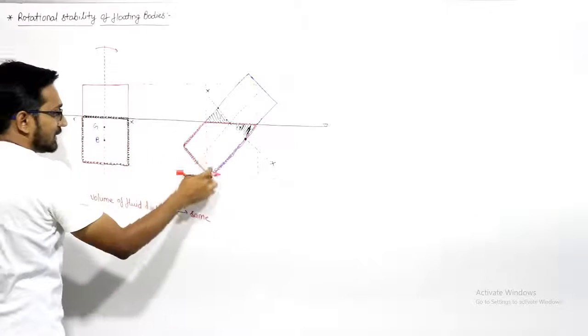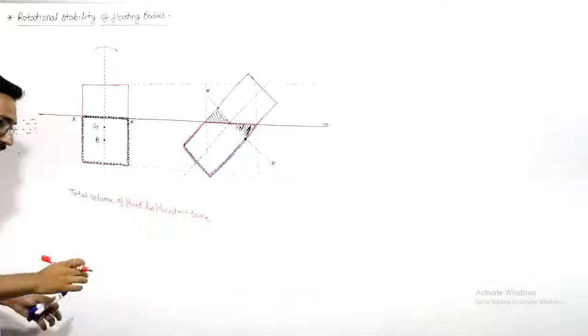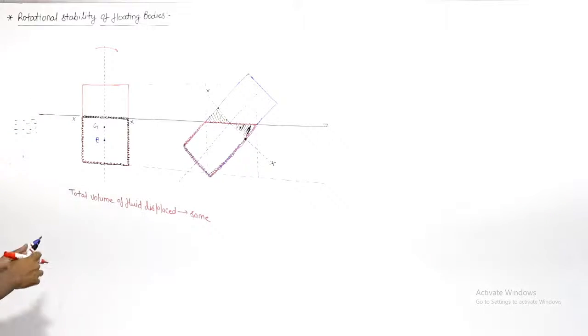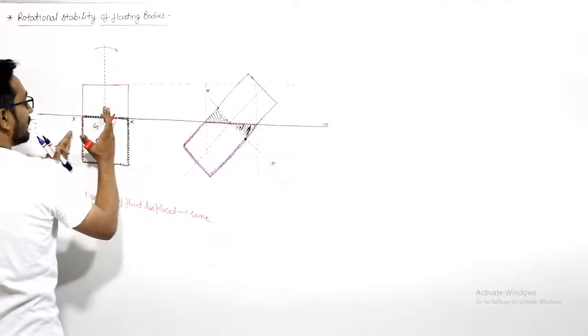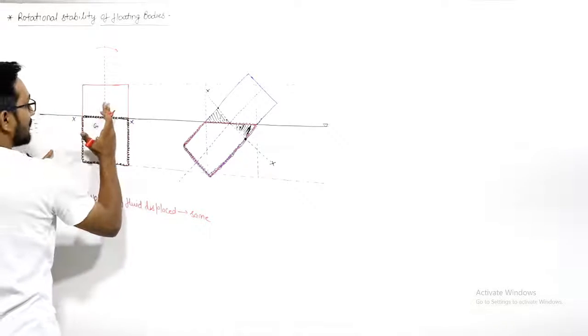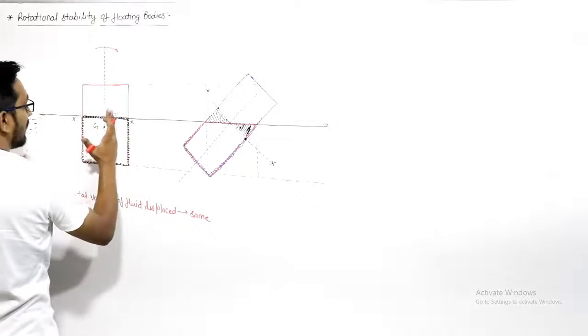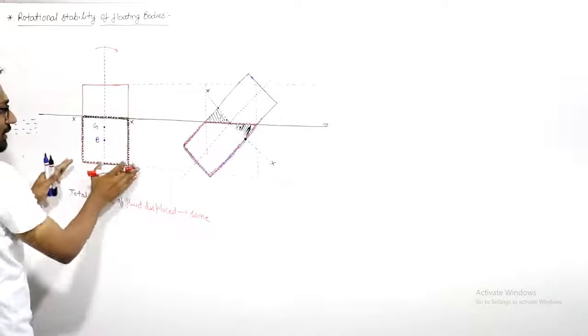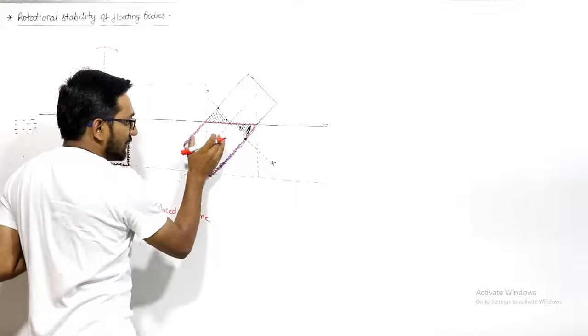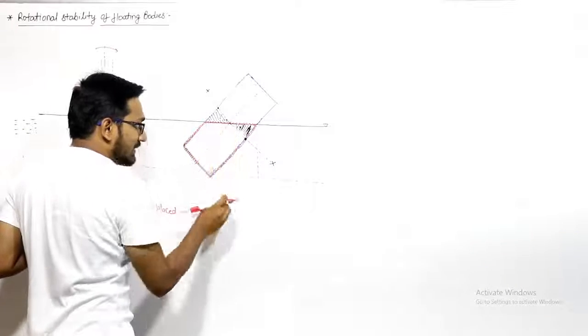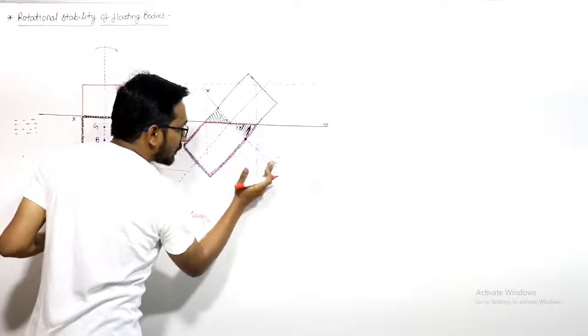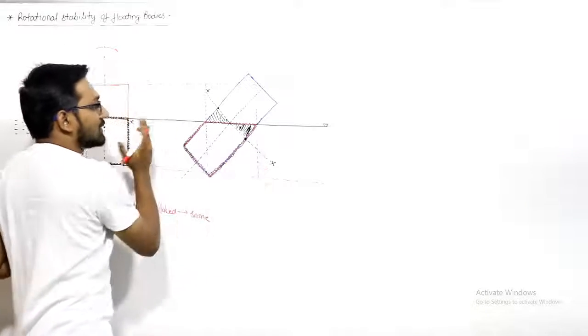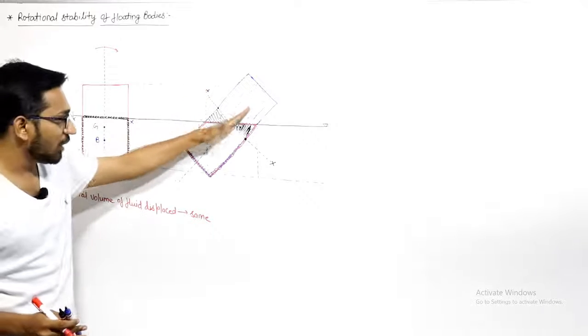This volume and this volume is same. But what happens is, if you see from here, that the mass distribution, this is the axis, the mass distribution on the left side of this axis and on the right side of the axis is same. Now the mass distribution of the fluid displaced is more towards the right side and it is less towards the left side. Right, this body will tilt like this.